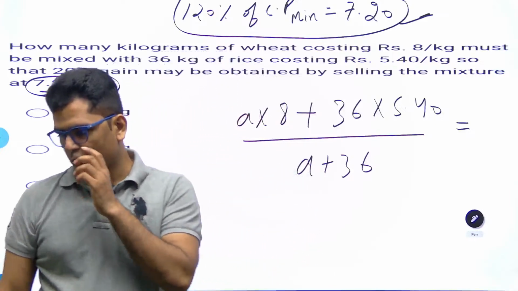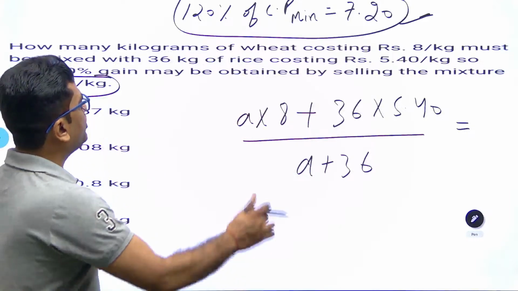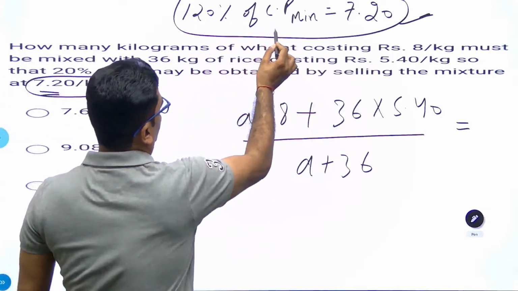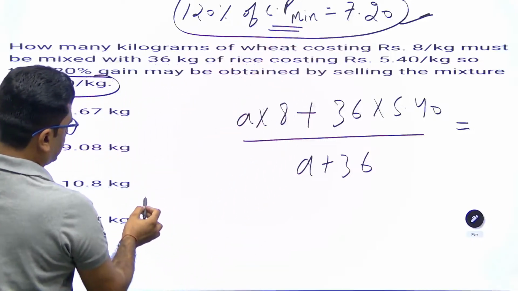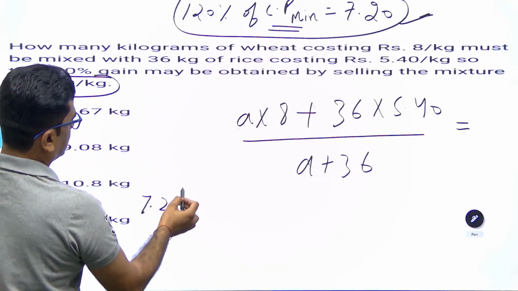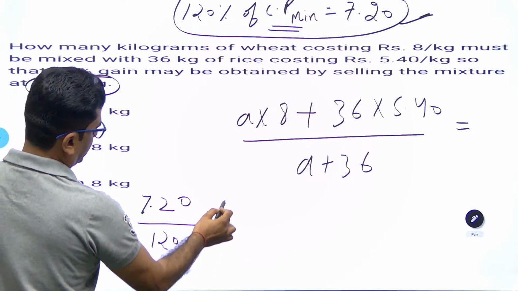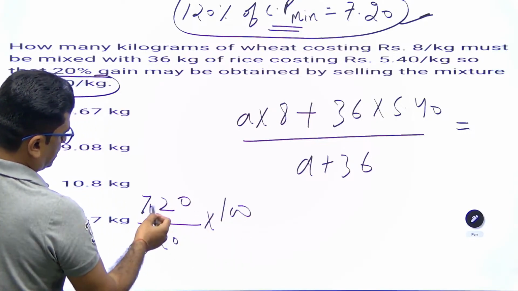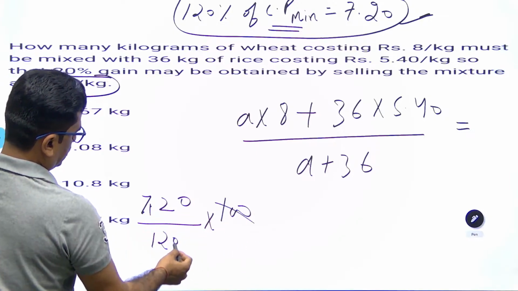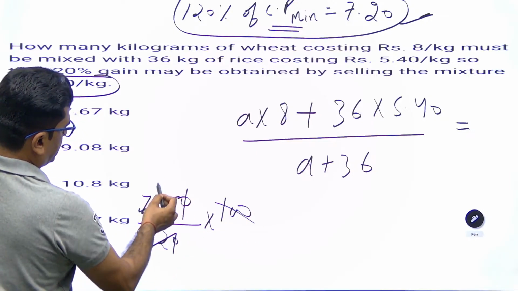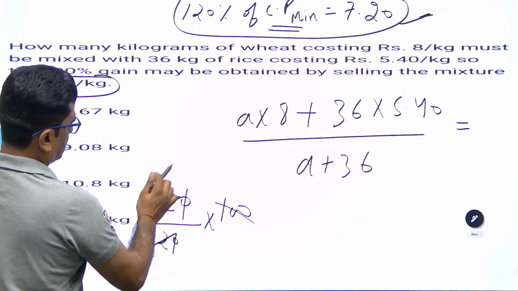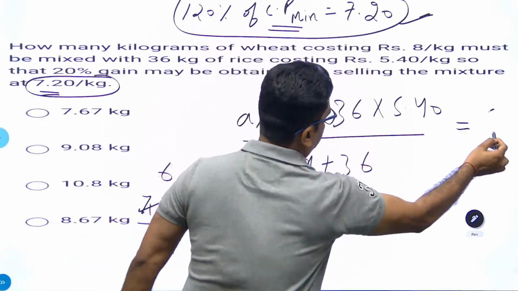Is this point clear to you, everyone? So what should be the cost price of the mixture? It has to be 7.20 upon 120%. We will take 100 there. So this decimal will go down and 6 should be the answer. So the mixture should be 6 rupees per kg.